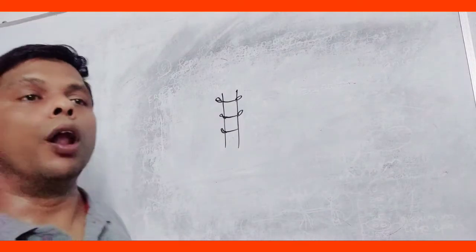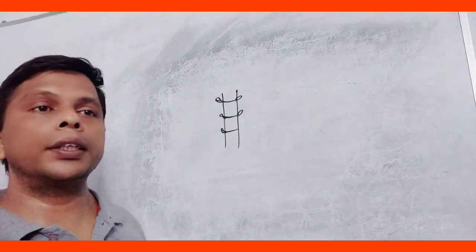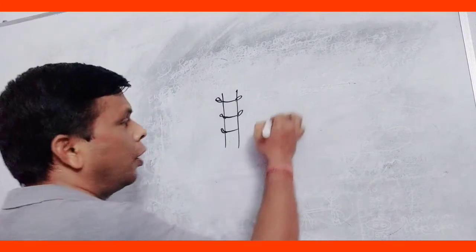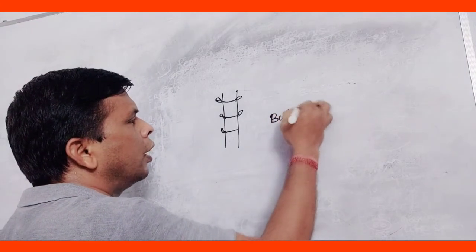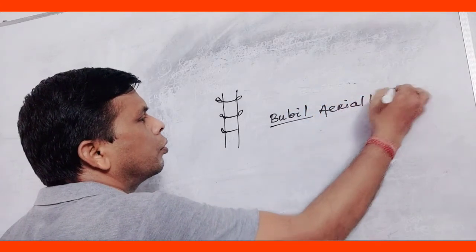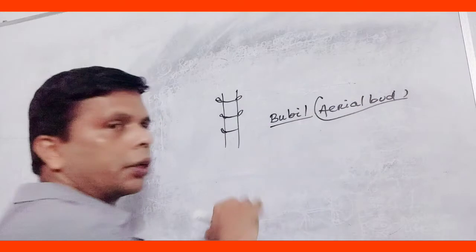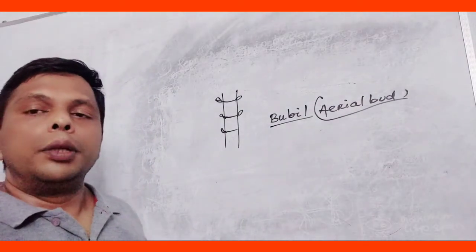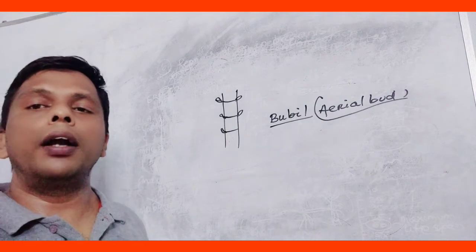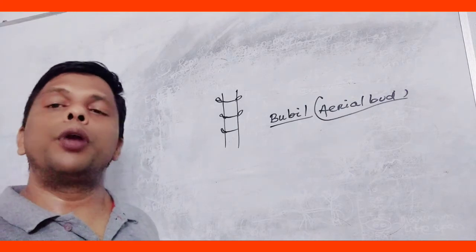Next, bulbils. What are bulbils? The bulbils are aerial buds. Bulbils are aerial buds. The bulbil is a fleshy bud which detaches from the plant and falls down to produce a new plant.